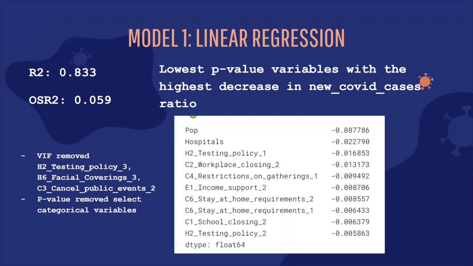The first model we did was linear regression with an R squared of 83% and an OSR squared of 5.9%. We also performed VIF and removed any variables with high p-values. In the middle, you'll notice these are the variables with the highest reduction in the new COVID cases ratio.